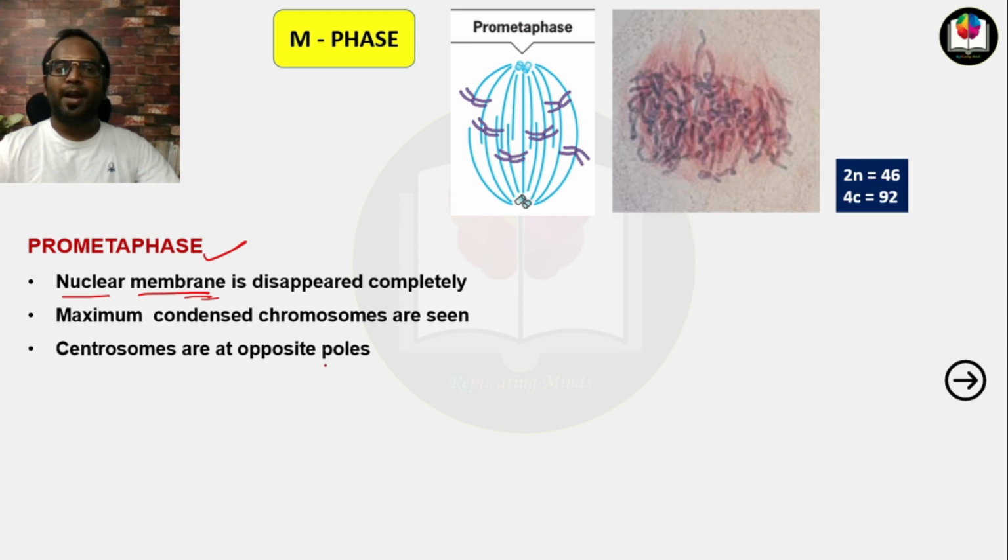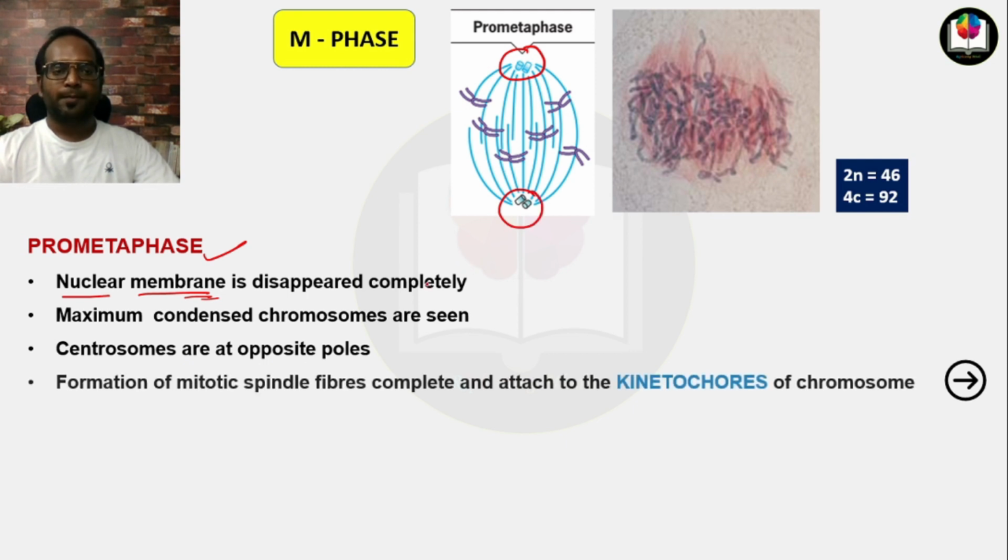Centrosomes are at opposite poles. These are the centrosomes and they are at the opposite poles. Formation of mitotic spindle fibers is complete. These are the mitotic spindle fibers and the formation is complete, and they are attached to the kinetochores of the chromosome. Now what are kinetochores?